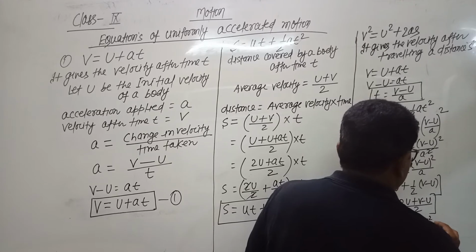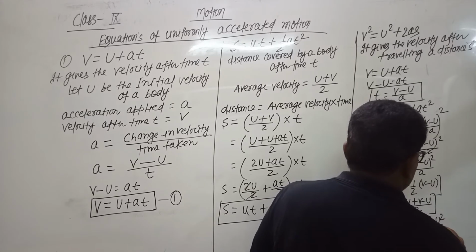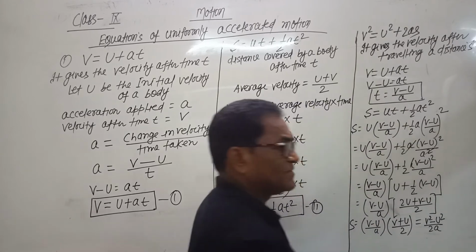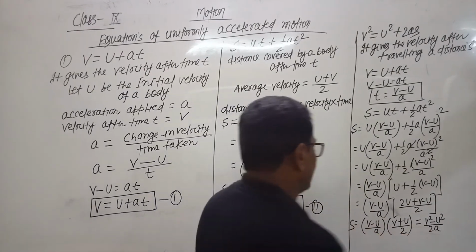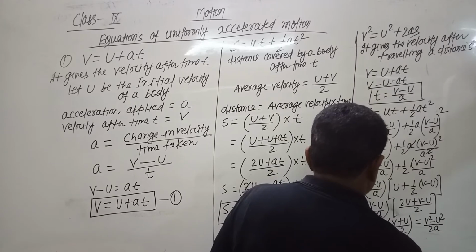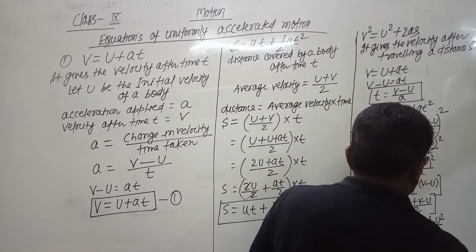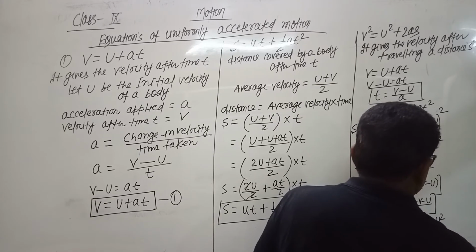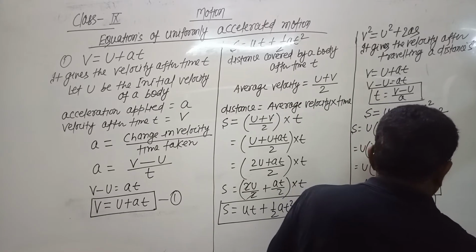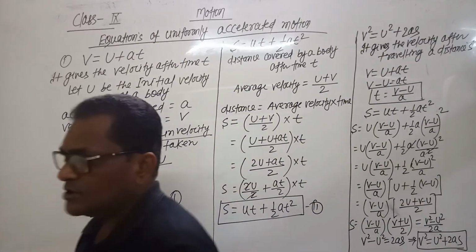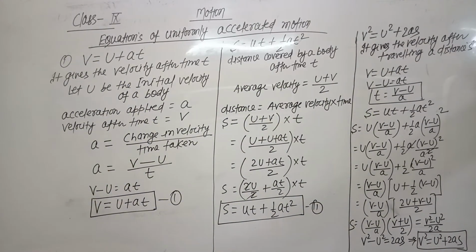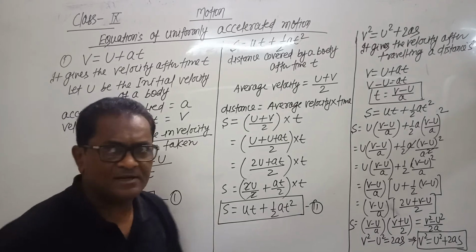It gives v square minus u square upon 2a, and on the left side there was s. By cross multiplication we get v square minus u square equals 2as, and v square equals u square plus 2as. So this is the third equation of motion: velocity acquired by a body after traveling a distance s.